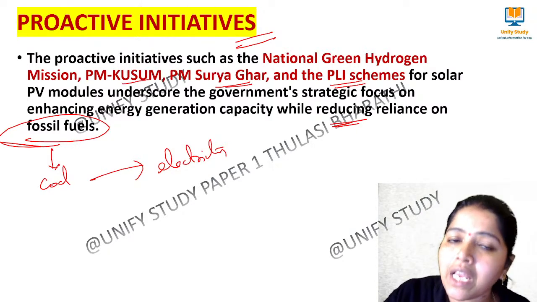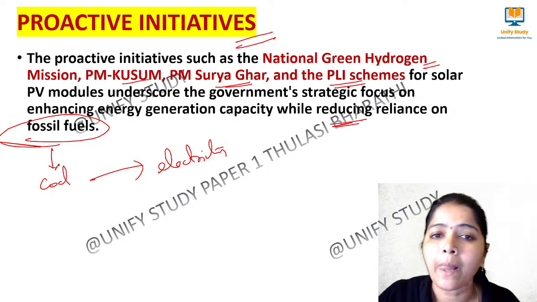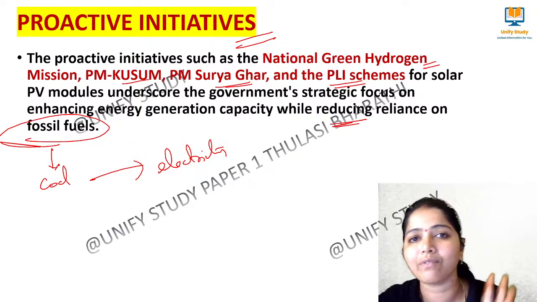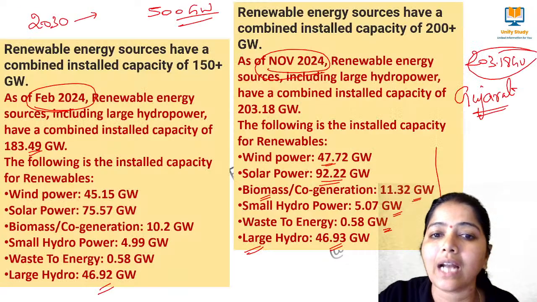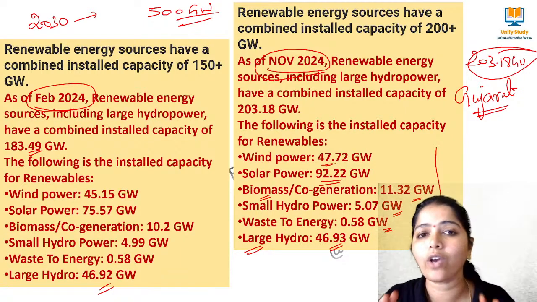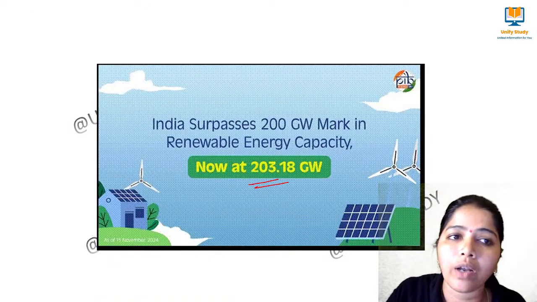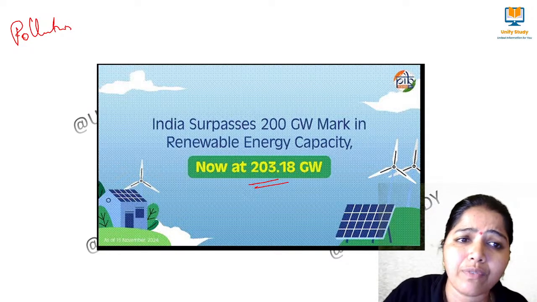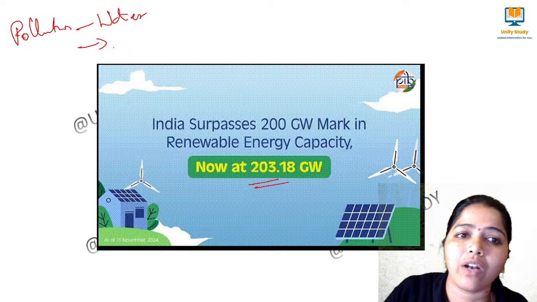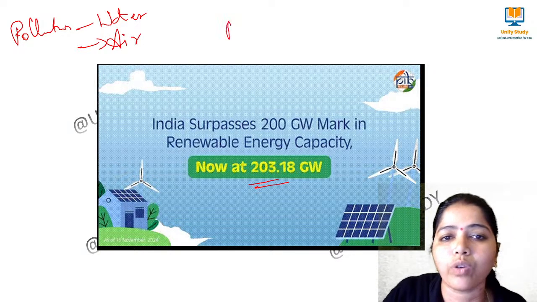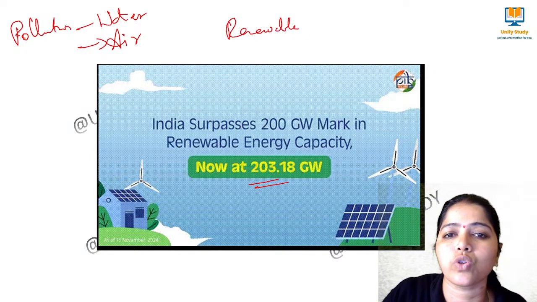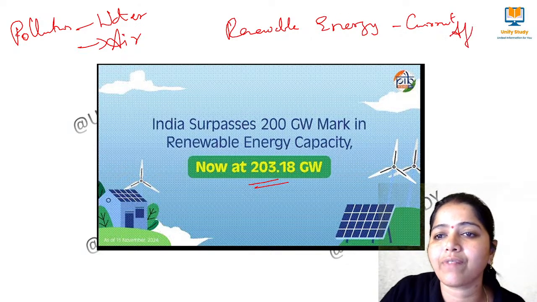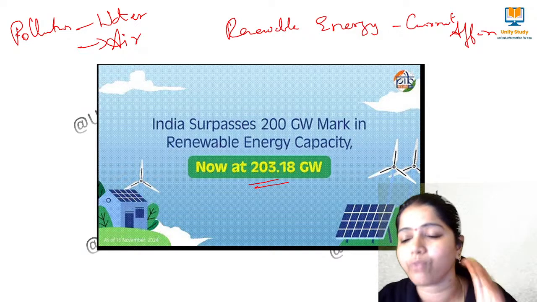For that we have so many initiatives proposed by the Government of India, that is the National Green Hydrogen Mission, PM Kusum, Surya Ghar, and other solar-related and wind-related things, right? And this is the update regarding the renewable energy resources. So I hope today we have been very clear with the topics on pollution, especially water pollution and air pollution, and then we have studied the renewable energy resources statistics, the current update. Okay, this is the current affair according to November 2024.